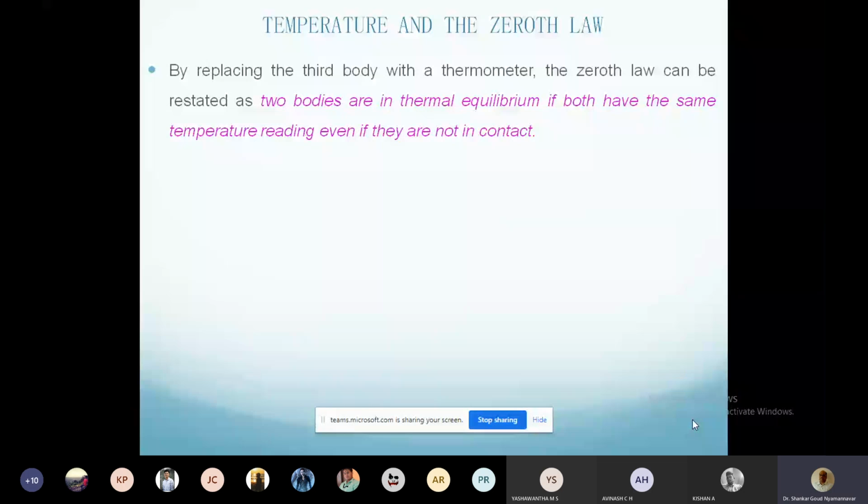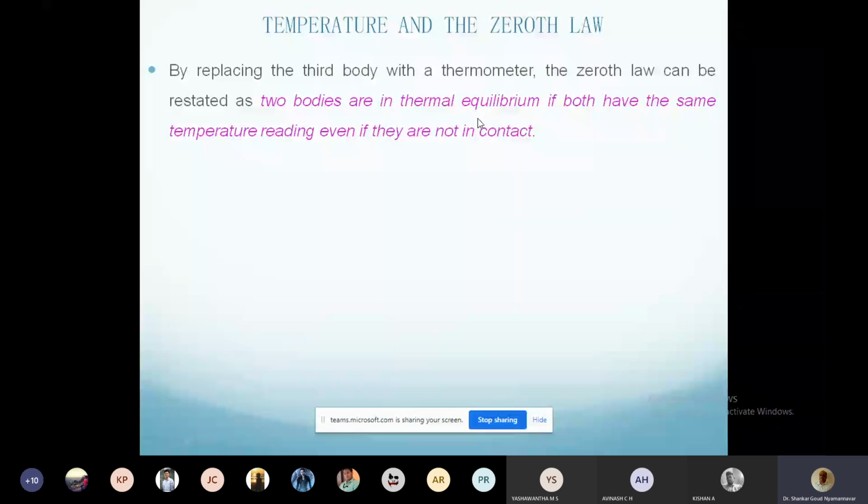Now if the two bodies are at the same thermal level, then there is no heat transfer. They cannot exchange heat. Energy will neither flow from this to that nor that to this, right? So bodies are in thermal equilibrium if both have the same temperature reading, even if they are not in contact. So in another way of saying the zeroth law, two bodies are in thermal equilibrium.